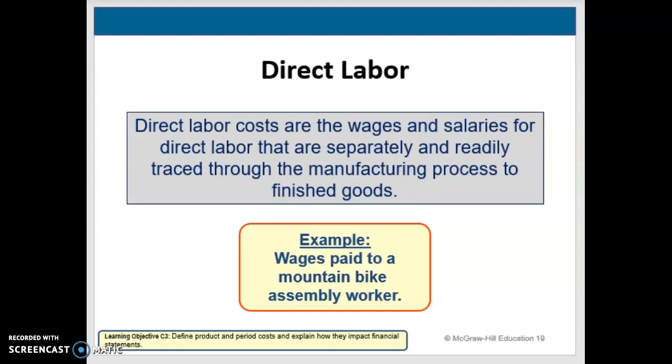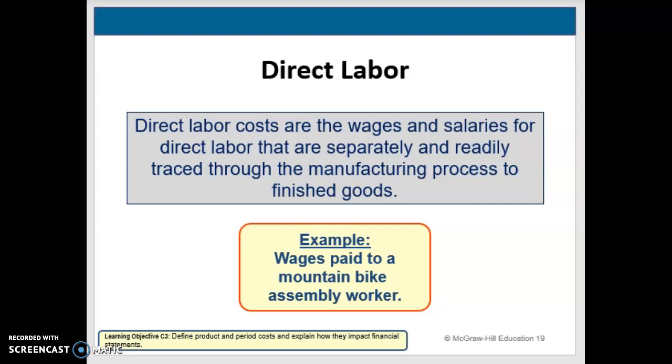Now we look at direct labor. That's the labor put in by the employees who are physically making the product, the finished product, who are involved in that process as we go along. It's the wages and salaries for the direct labor that again are separately and readily traced through the manufacturing process all the way to finished goods.